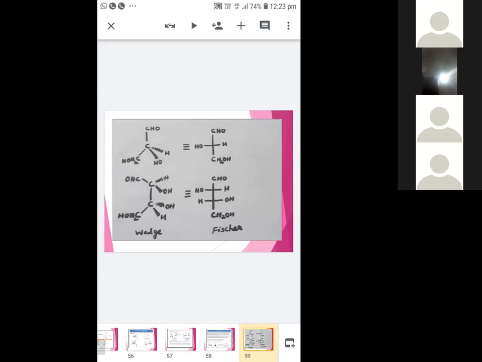Always remember this point: the groups on the straight line are represented as being in the same plane. So the groups on the straight line in the wedge formula can be represented in the vertical line. And you focus on the broken wedge.